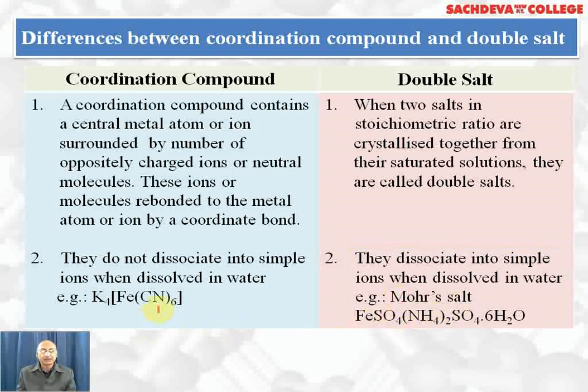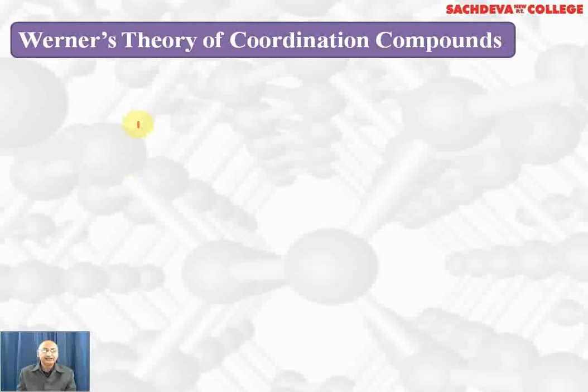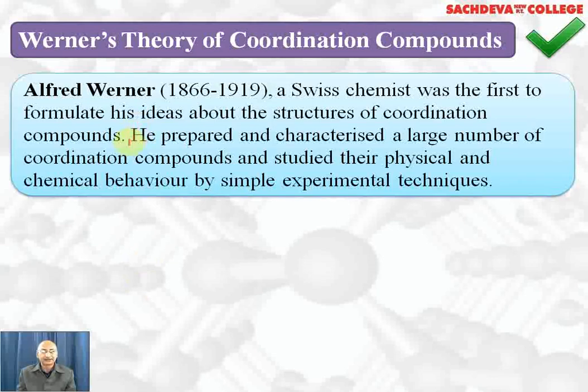Whereas a complex compound will give a complex ion, Fe(CN)6 with 4 minus charge. That is ferrocyanide ion. What is a complex ion? It consists of two or more ions coordinate bonded together. Next we are taking Werner's theory of coordination complexes.